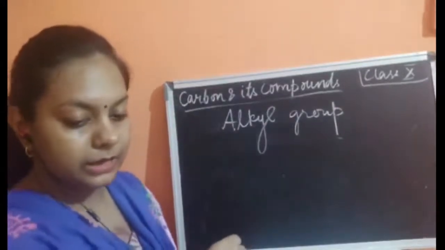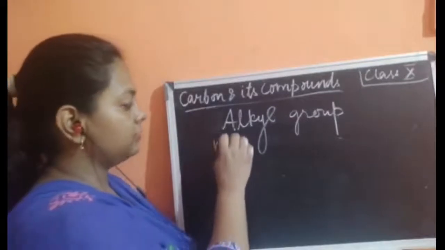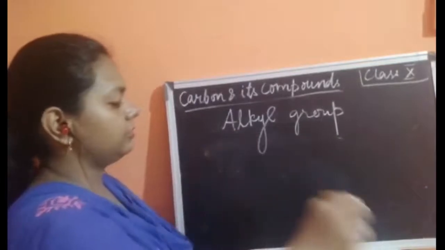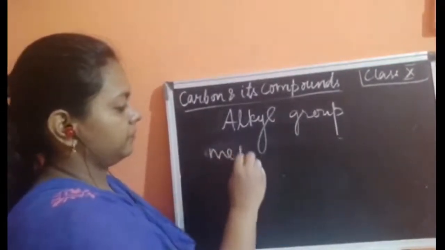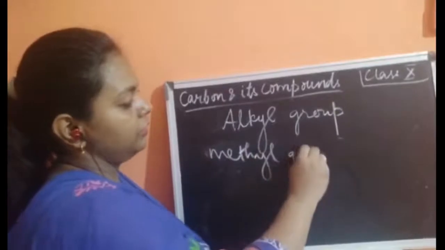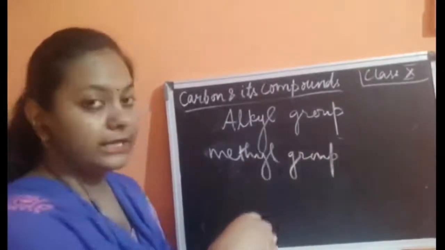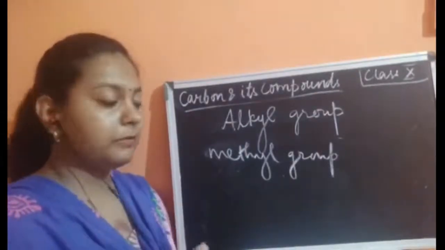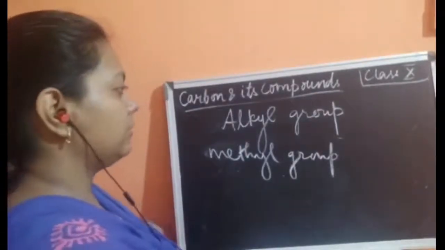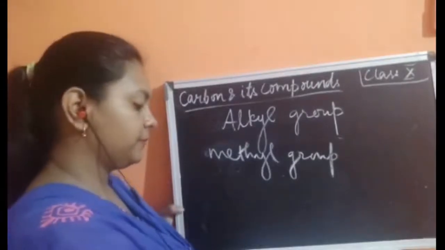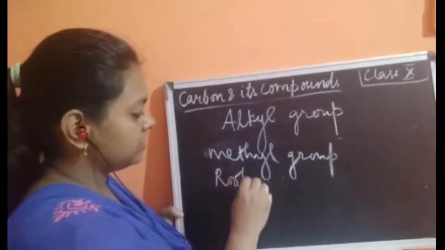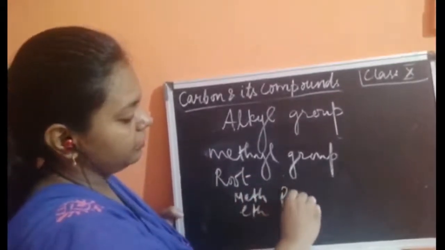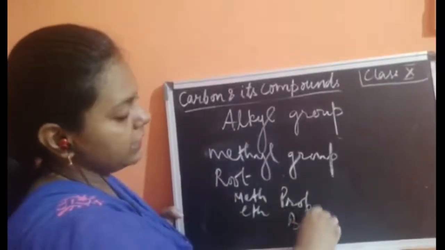So for example, if you need to write the methyl group, how can you write it? I have told you how to write the names, not in detail, but you still know some points: in this alkyl group we need to write the root word, which is known as meth, eth, prop, but.